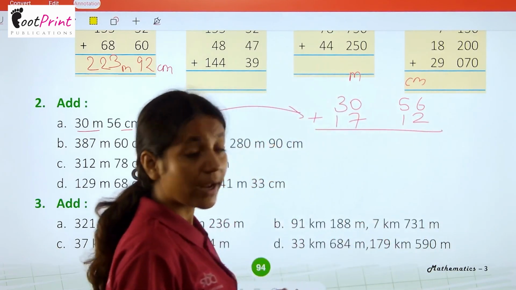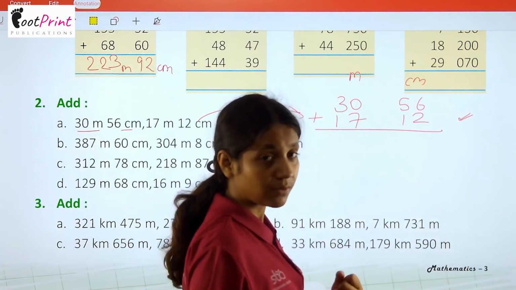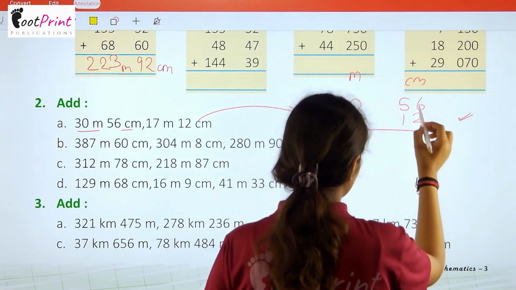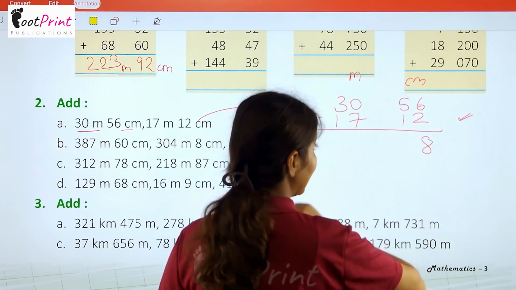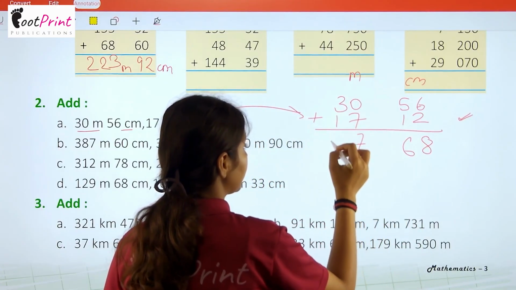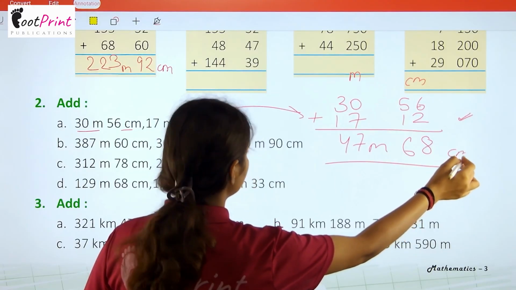Always try to write the smaller value to the down place. It will make your calculation easy. In the subtraction case, it is very important. Now 6 plus 2 is 8, 5 plus 1 is 6, 7 plus 0 is 7 and 3 plus 1 is 4. So answer is 47 meter and 68 centimeter.